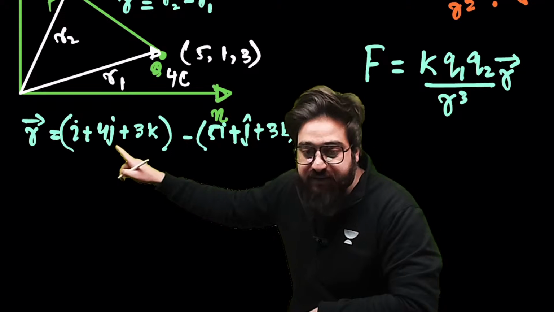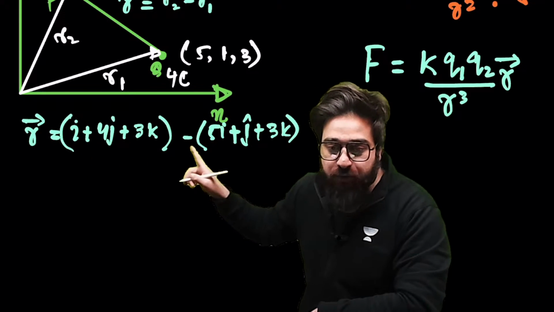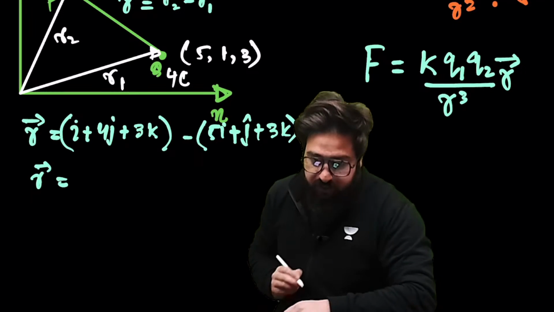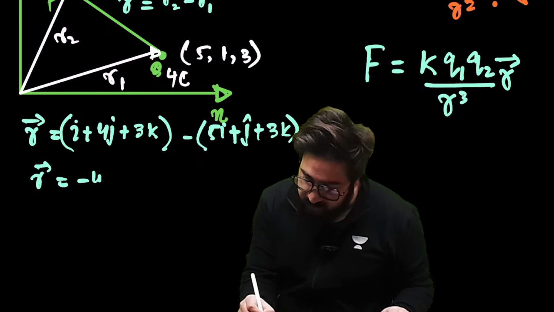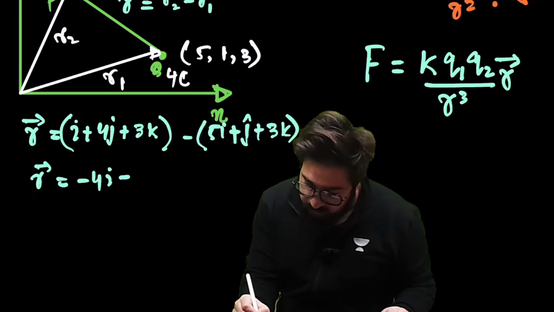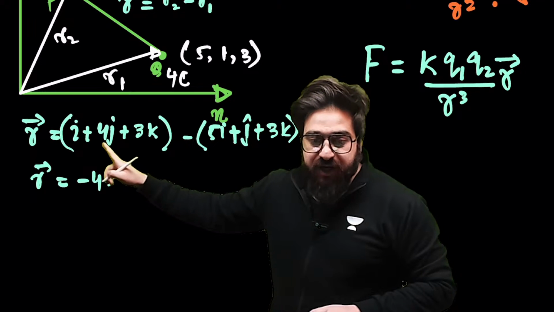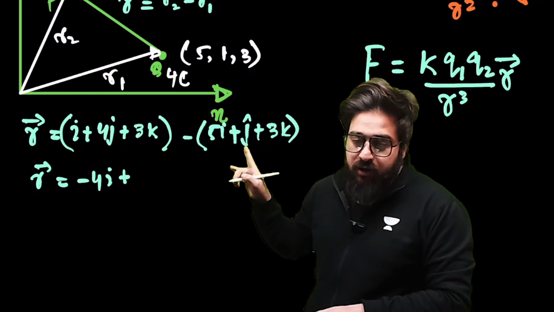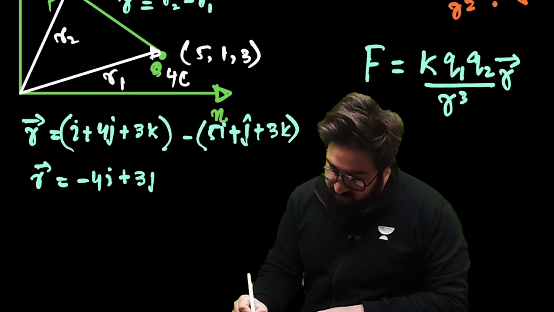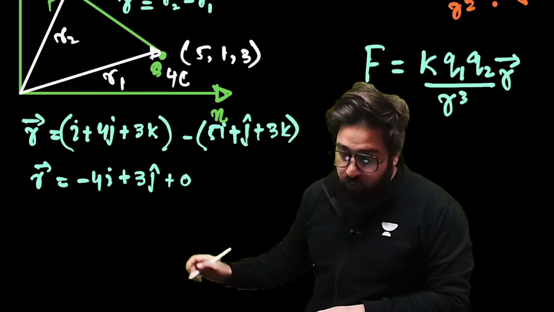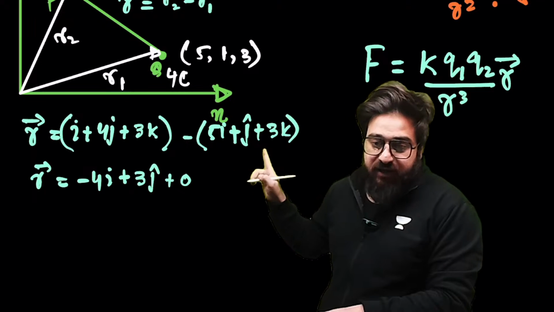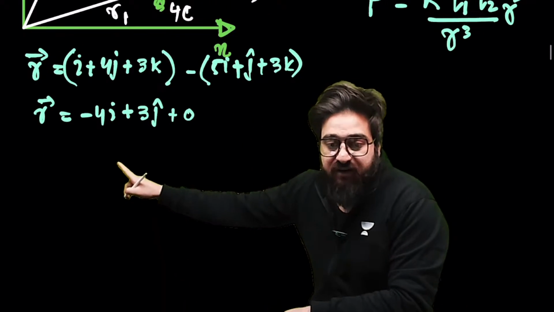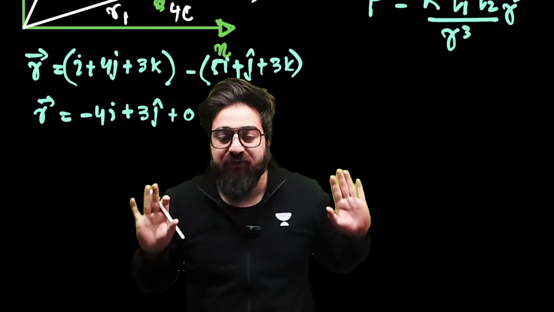Now, if you subtract this, you have I and you have 5i, so I can simply write this will be minus 4i cap. Then you have 4j cap and then minus j cap. 4 minus 1 is 3, so that will be 3j cap. Then plus 0, because this is plus 3 and then you have minus 3. It will be 0. So this is the R vector. I hope you got how to find the R vector.